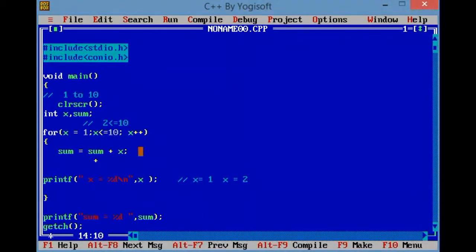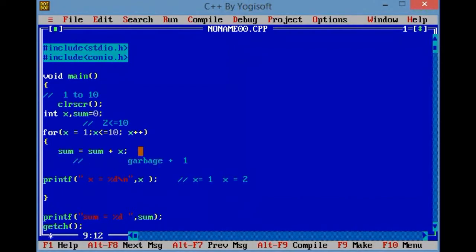We have some value of sum. That value is a garbage value for us. If we are not initializing sum equals to 0, then we receive some garbage value. Garbage value plus x plus 1.